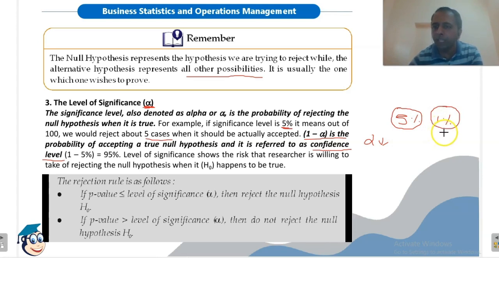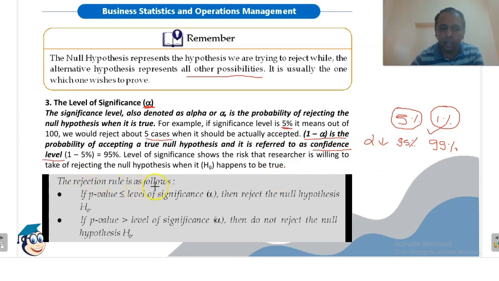So a lower alpha is better, as it shows a higher confidence level: 95% in one case and 99% in the other. So a lower value of alpha is always preferred.